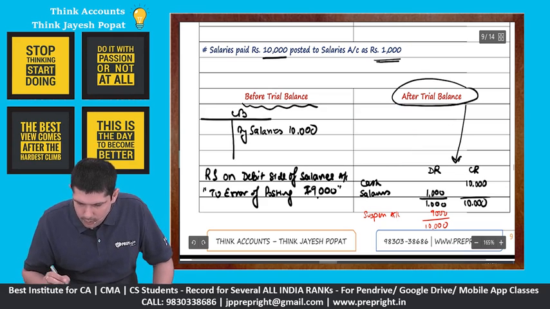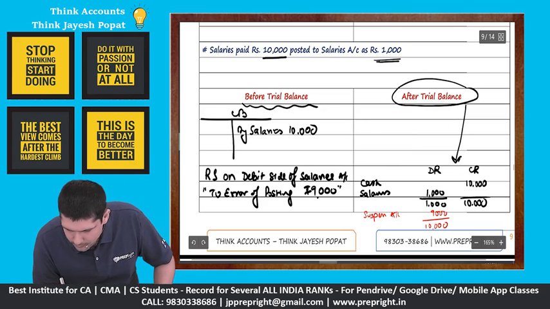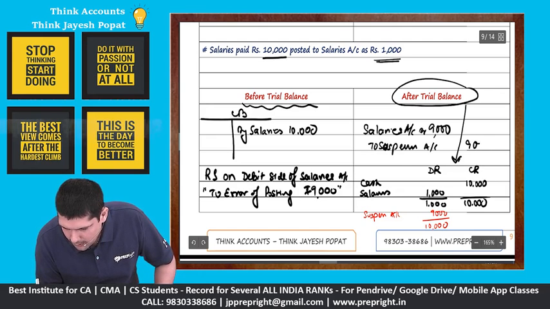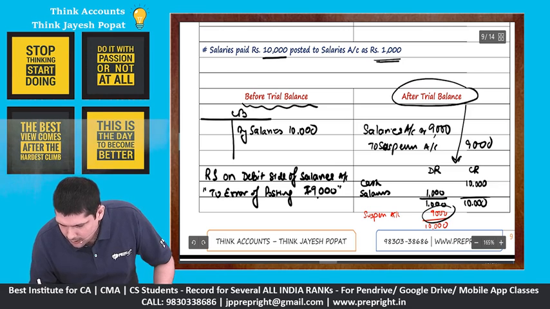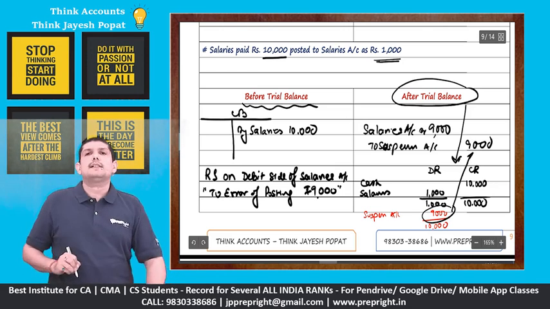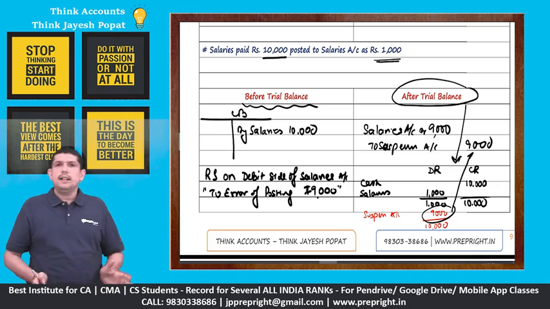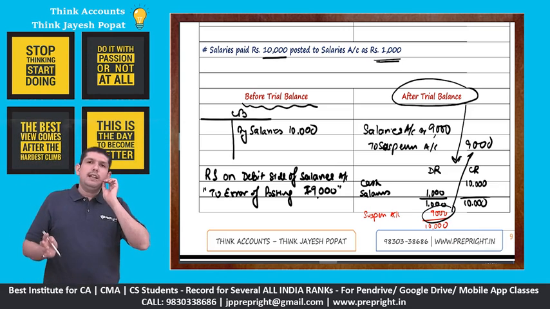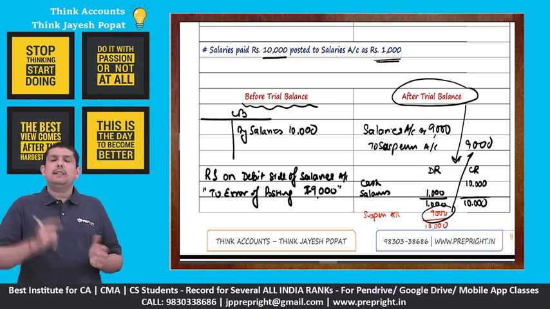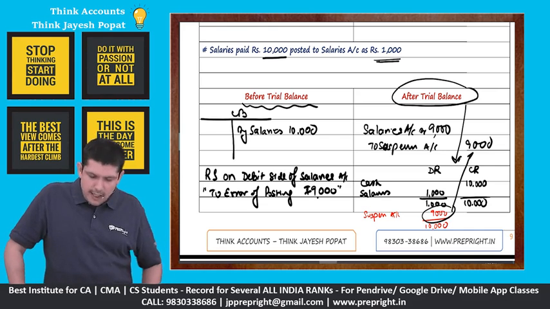So here what we will do, we will say salaries account debit 9,000. Since it's a single-sided error, we will say to suspense account 9,000. See, your suspense account had a debit balance. We credited the suspense account. Now the suspense account has been debit credit nullified, and we needed to increase our salaries by 9,000. That has been achieved by this entry.